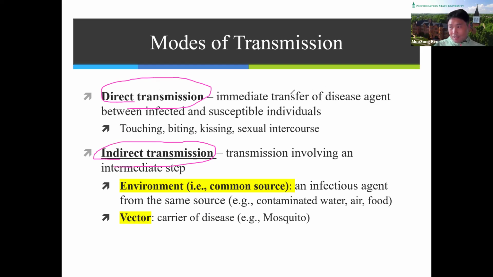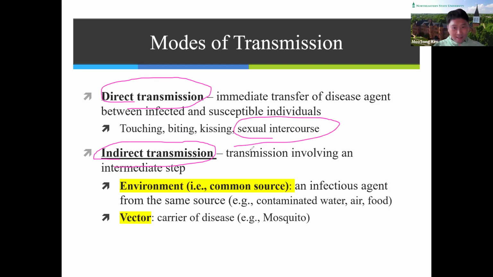Direct transmission is the immediate transfer of disease agent from people to people, like by touching, biting, kissing, or sexual intercourse. HIV is one example of direct transmission through sexual intercourse, right?